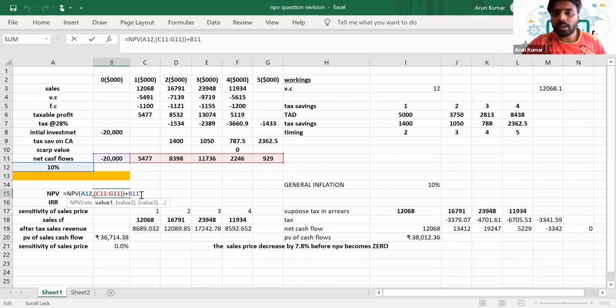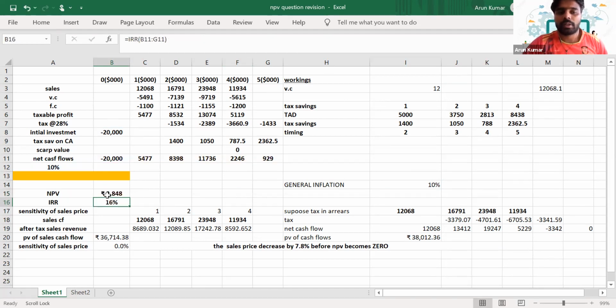Select the cash flows from year 1 to year 5. Then close the bracket. Then select your initial investment, which is 20,000. So that's how you'll get the NPV of the project, which is 2848. So is it clear, guys? How to calculate NPV?